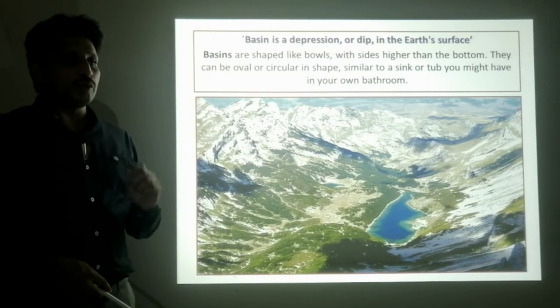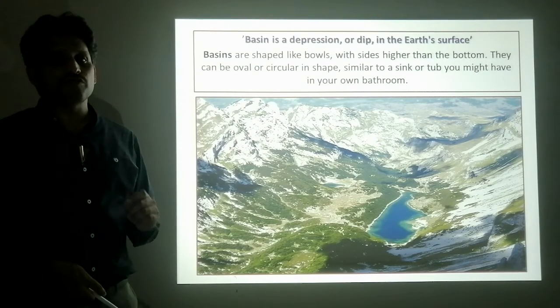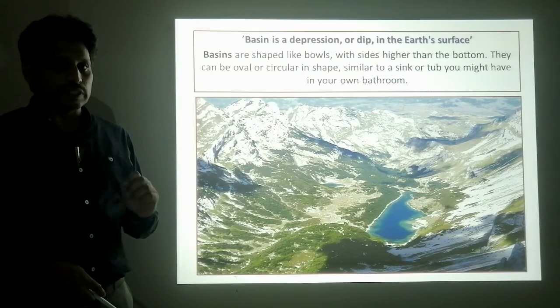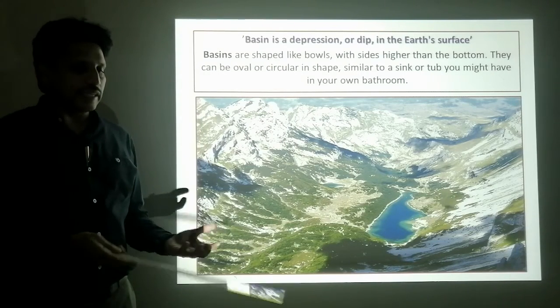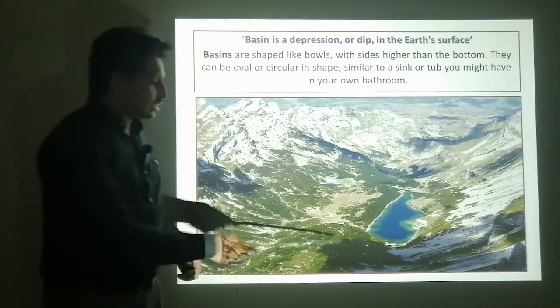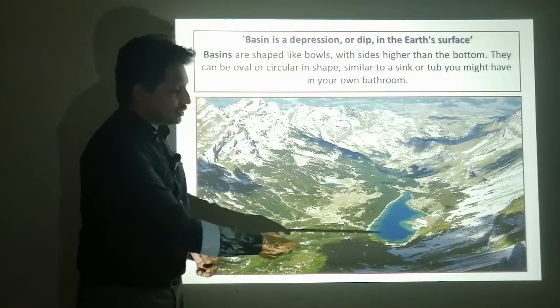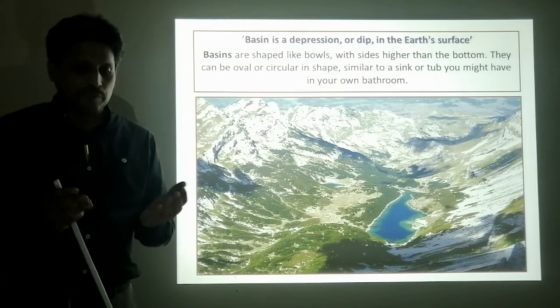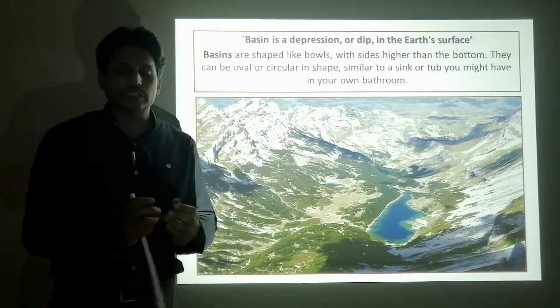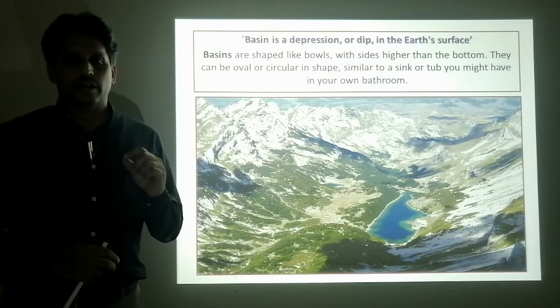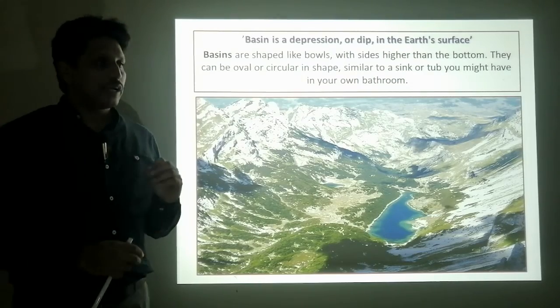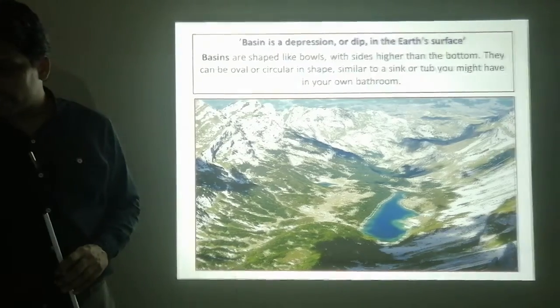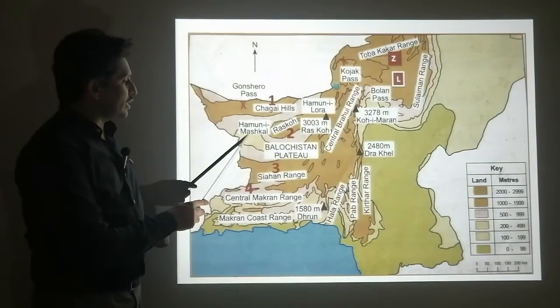It is another important drainage feature of the Balochistan plateau, which is found in the basin. These types of lakes in Balochistan found in these depressions are called Hamun.